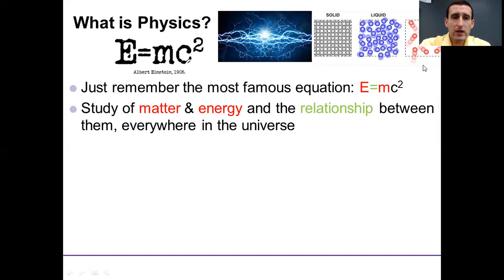And now, when we think about the matter side of physics, right, we think of studying materials. We might think of chemistry. Perhaps you took a chemistry course before you took this one. Chemistry is very closely related to physics. It's the study in particular of very small matter, matter at the atomic or molecular scale. We will spend more time in this class talking on larger scales about matter. We will be more interested in kilograms of stuff than in grams of stuff like they are in chemistry. But we'll be studying the matter and, of course, the energy.